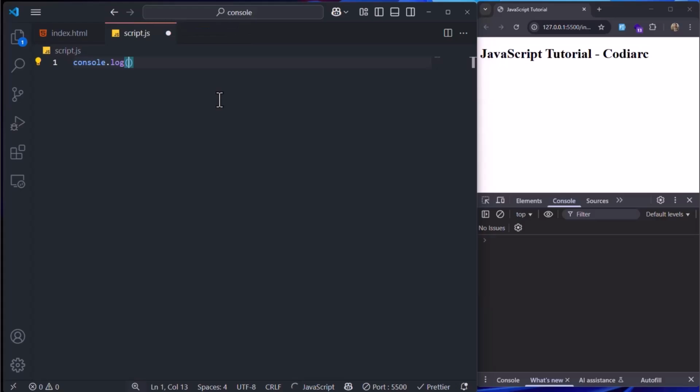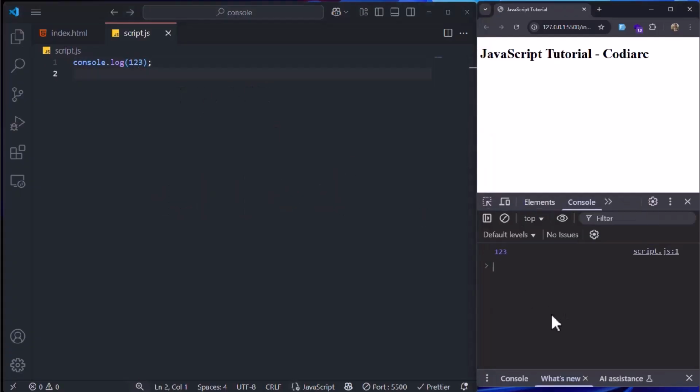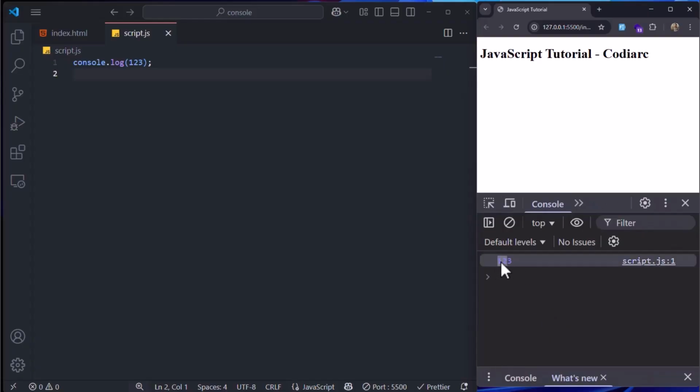Now, let's talk about Console.log. This is one of the most commonly used functions in JavaScript. It allows us to print information to the console, which is super useful for debugging and checking values. Now, imagine if I save this, nothing happens because I didn't put anything inside Console.log. But if I write 1, 2, 3 and Control S, save, you can see that 1, 2, 3 is showing inside my console.